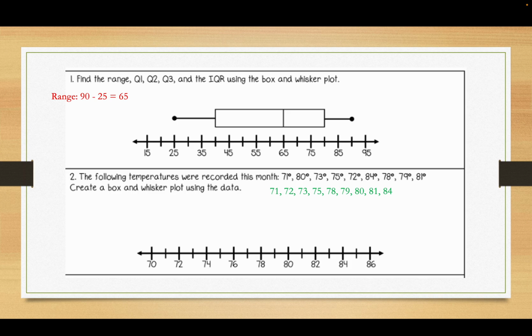Okay. So the range is going to be the highest minus the lowest, which is 90 minus 25, which is 65. First quartile is 40. There it is. Next, median, quartile 2, right there, 65. Quartile 3, 80. Interquartile range is 80 minus 40, which is 40.